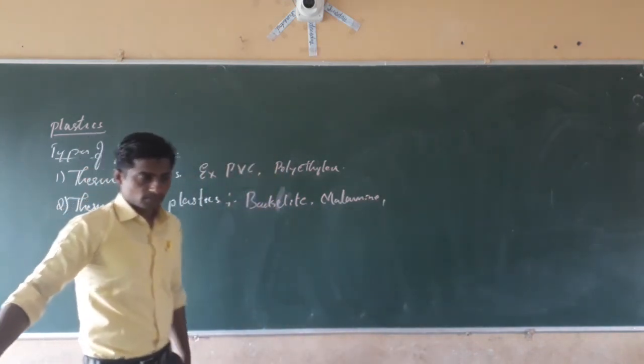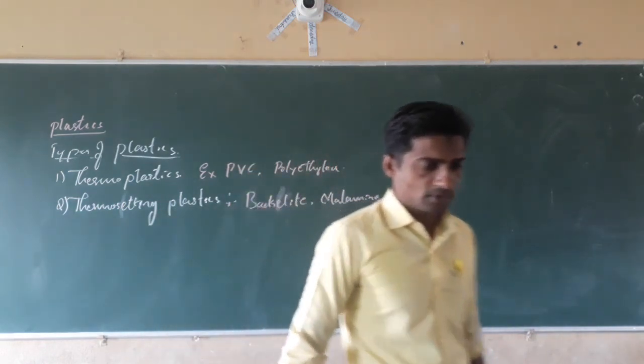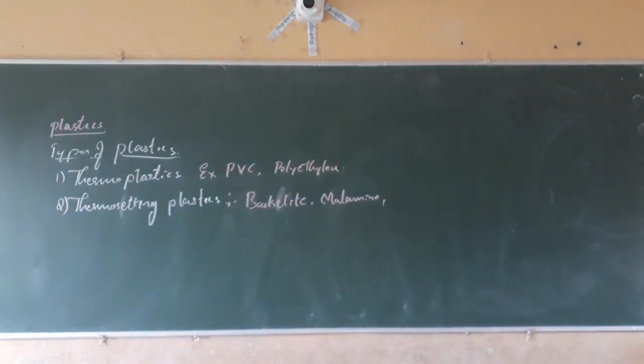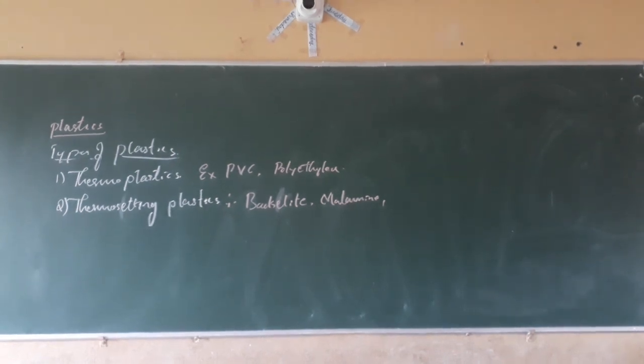Plastic is a synthetic polymer prepared from a petrochemical substance, and there are two types: thermoplastic and thermosetting plastic. Thermoplastics are those which deform or melt on heating, for example PVC and polyethylene. Thermosetting plastics are those which will not melt on heating, for example bakelite and melamine. The remaining we will study in the next class. Thank you.